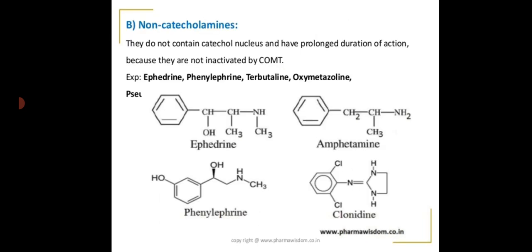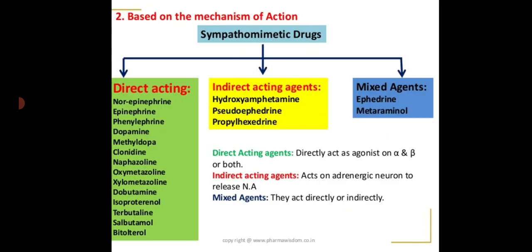The second class is the non-catecholamines. These are the ones which do not contain the catechol nucleus and have prolonged duration of action because they are not inactivated by the catechol O-methyltransferase. Examples are ephedrine, phenylephrine, terbutaline, oxymetazoline.